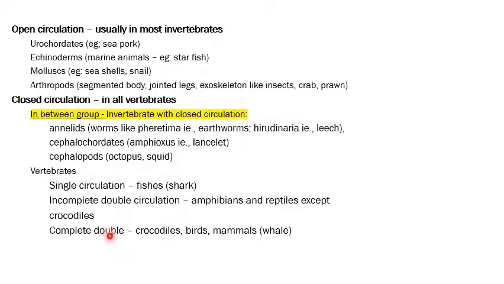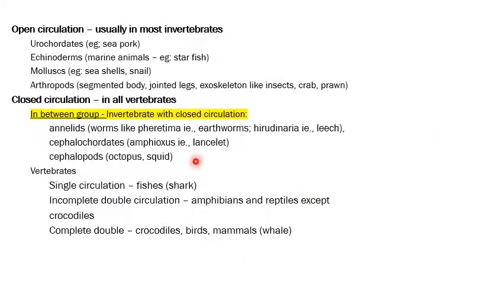The complete double circulation is present in the crocodiles, the birds, the avians, and the mammals, including the whale. Usually we always confuse between a shark and a whale because they look like large fishes, but shark is a fish, but whale is a mammal. Mammal is an organism which gives birth to young ones and feeds milk to them.